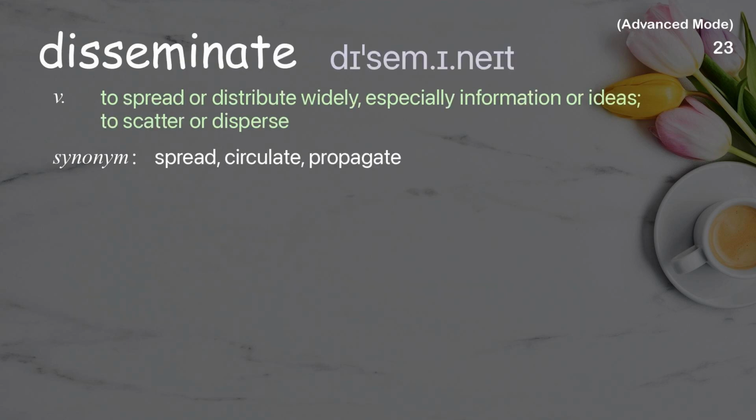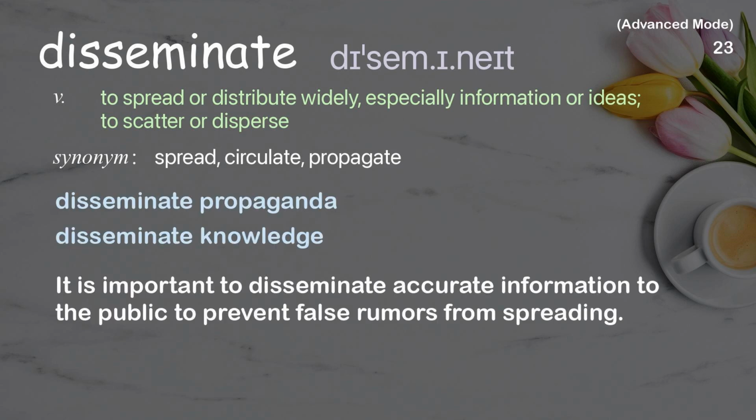Disseminate. To spread or distribute widely, especially information or ideas; to scatter or disperse. Examples: Disseminate propaganda. Disseminate knowledge. It is important to disseminate accurate information to the public to prevent false rumors from spreading.